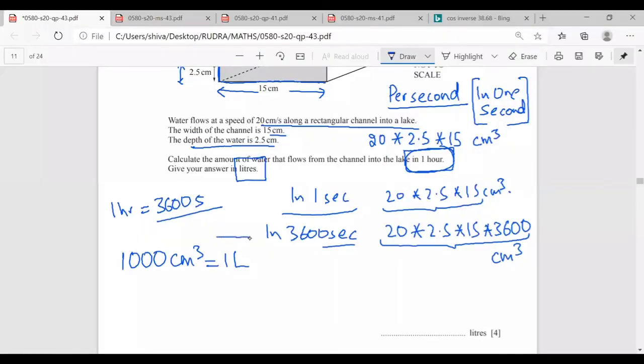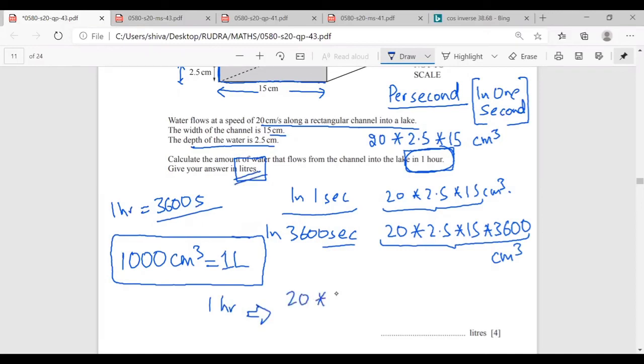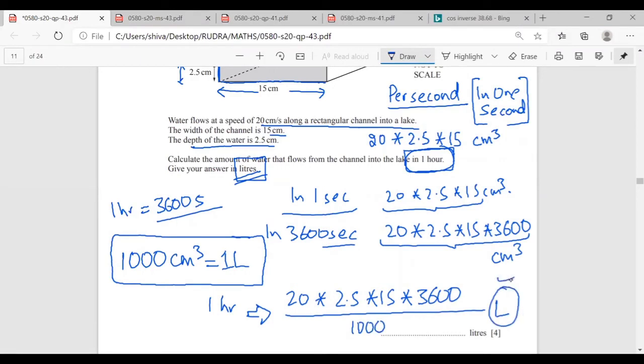So, Mr. Rudra, this is a conversion that we have: 1000 centimeter cube is 1 liter. Now, in 1 hour, the answer in liters would be 20 into 2.5 into 15 into 3600 whole divided by 1000, and this would be the number of liters that I'll be having. Mr. Rudra, is there a problem? No, sir.